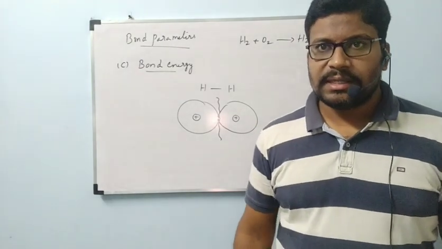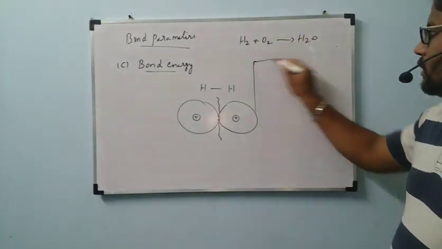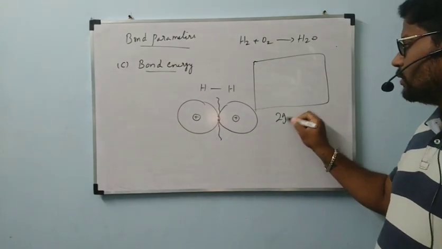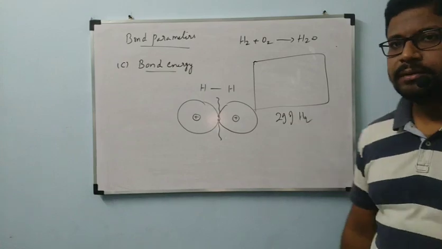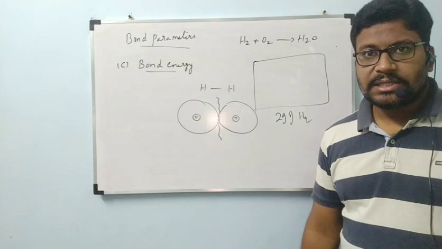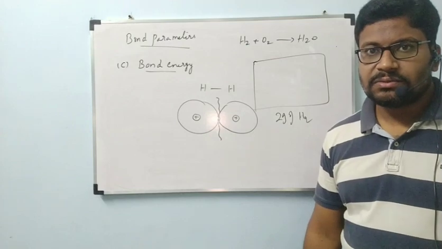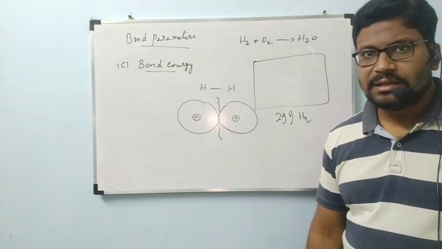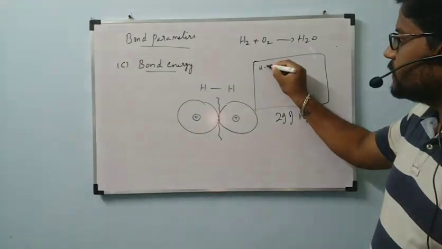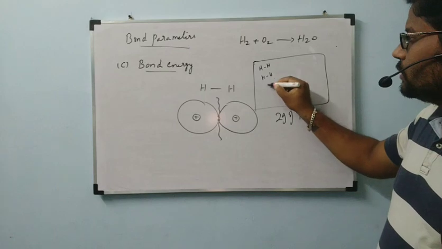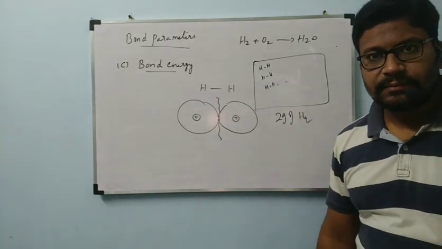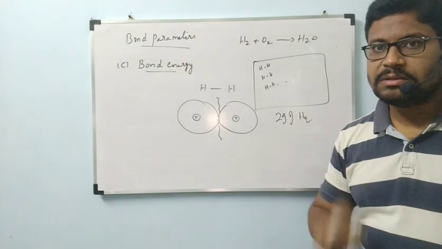For example, this is a vessel which contains 2 grams of hydrogen. What is the meaning of 2 grams of hydrogen? In that, 1 mole of H2 molecules are present.